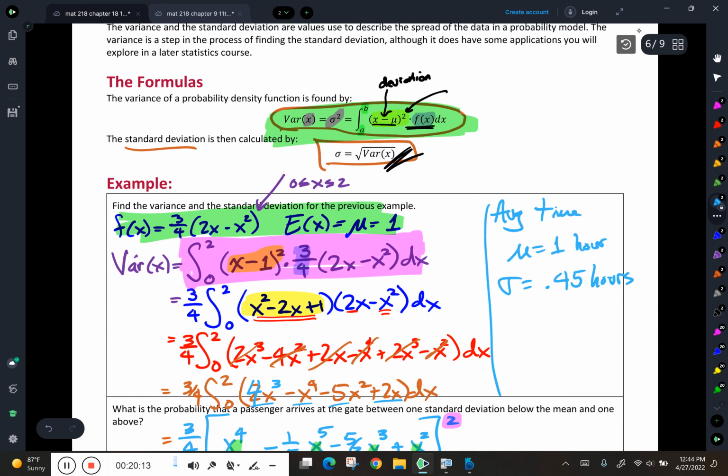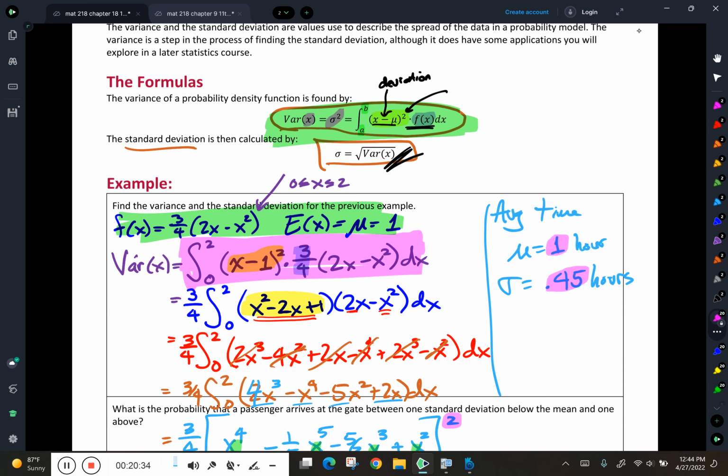So while the mean is 1, there's quite a bit of variability there. And I don't know about you, but my experience at the airport is pretty much the same. There's a lot of variability between when people show up at the gate.